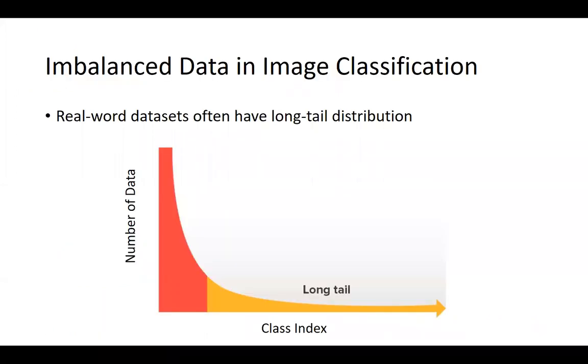I want to first show why imbalanced data is an important problem for image classification. It has been shown in previous studies that real-world images naturally exhibit such long-tail distribution. In many real-world image classification applications, it is extremely hard to avoid such imbalance when constructing datasets.